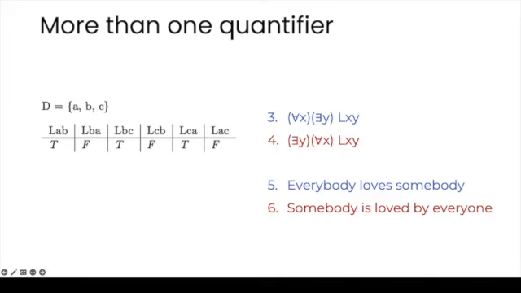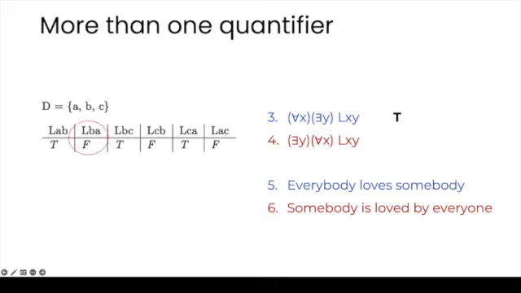And so, is 3 true in this interpretation? Well, we see that Al loves Beth, Beth loves Claire, and Claire loves Al. So clearly, everybody loves somebody or other. So we see that 3 is true. But what about 4?